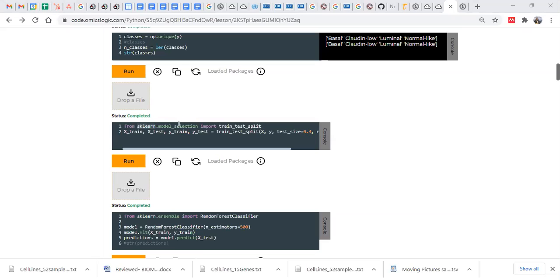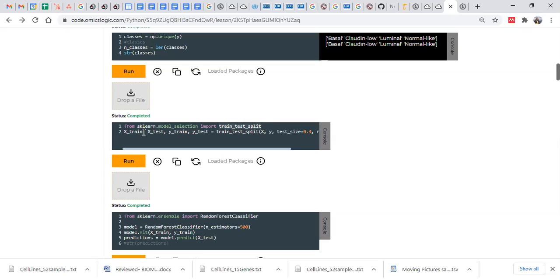So from sklearn, we call model selection. This model selection covers the machine learning classifier tools. Then we are calling train_test_split. Here is how you can divide your data into training and testing. This is one of the important functions that can divide your dataset into training and testing. Here you need to define how many samples should be in the training or the testing.